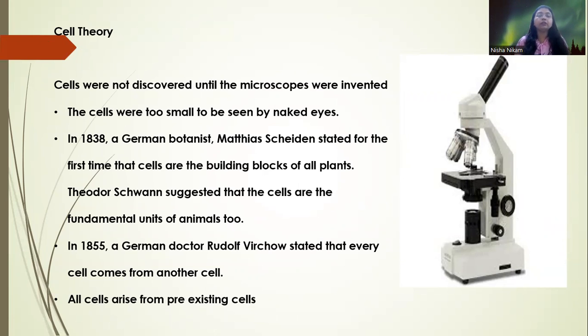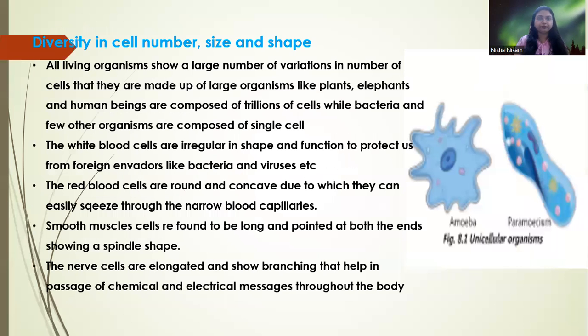Cells were too small to be seen by the naked eye. In 1838, a German botanist, Matthias Schleiden, stated for the first time that cells are the building blocks of all plants. Theodor Schwann suggested that cells are the fundamental units of animals also. In 1855, a German doctor, Rudolf Virchow, stated that every cell comes from another cell.